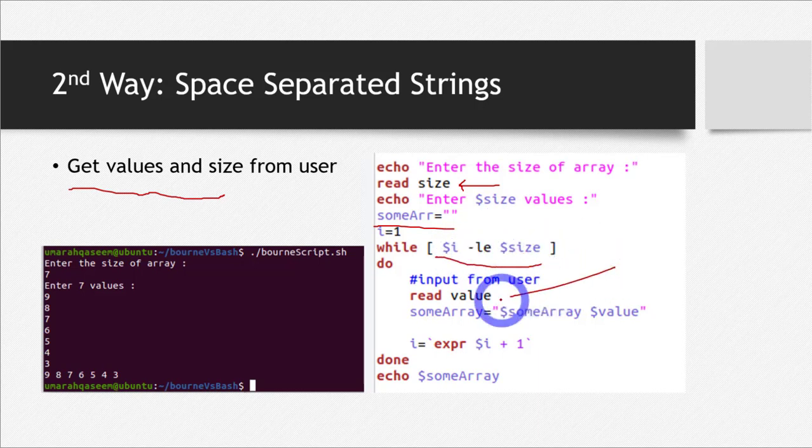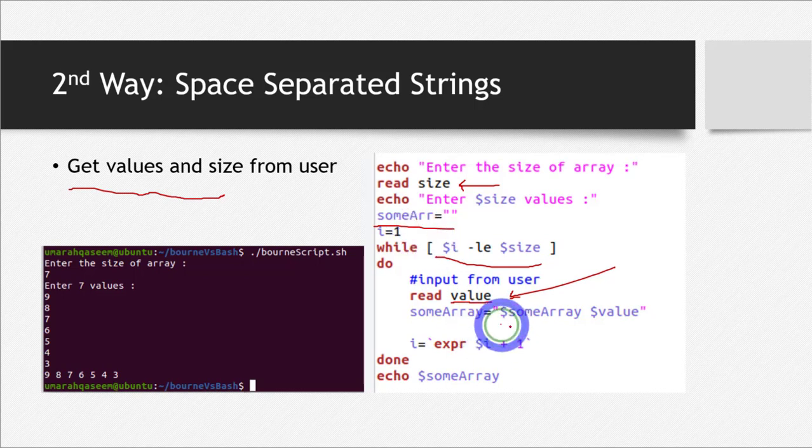And now here I'm taking input from the user. So notice, when I'm taking input from the user, I'm not directly saving it in some index, because I can't do that. So I'm saving whatever the user inputs in the variable value, and then I concatenate the variable value with my array, the array that I declared.